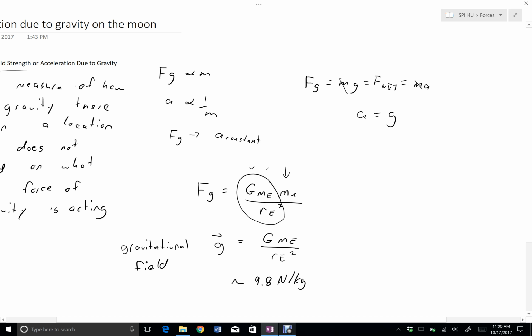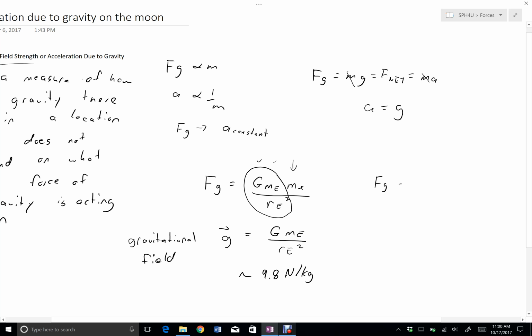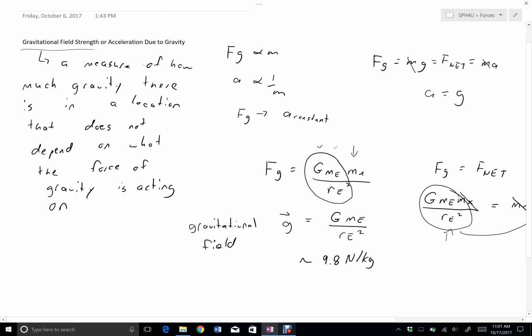Considering this in acceleration due to gravity, if I'm trying to say acceleration due to gravity, what I'm really saying is that my gravitational force is my net force. And if I use the large equation for that, I can still see that both of these sides contain the mass of the object. So the mass of the object doesn't really matter, and all of this stuff is also equal to the acceleration that we would expect on Earth. But again, because these values would change on the Moon, we would expect to get a different acceleration due to gravity on the Moon. So let's go through that. Let's see what that actually is.